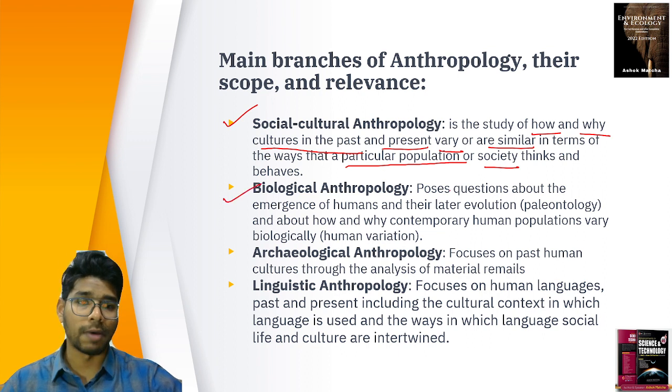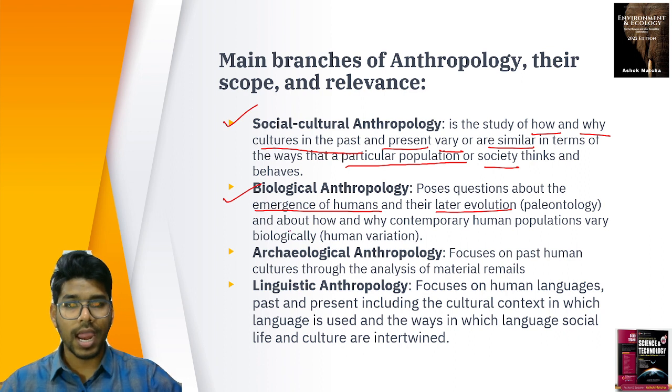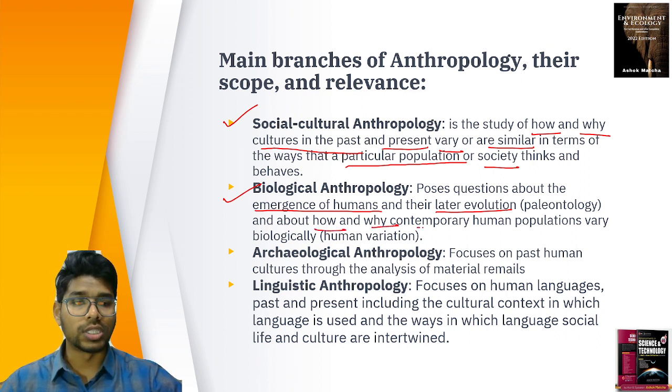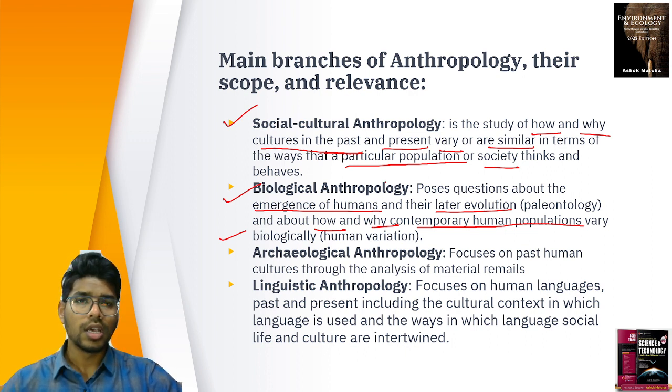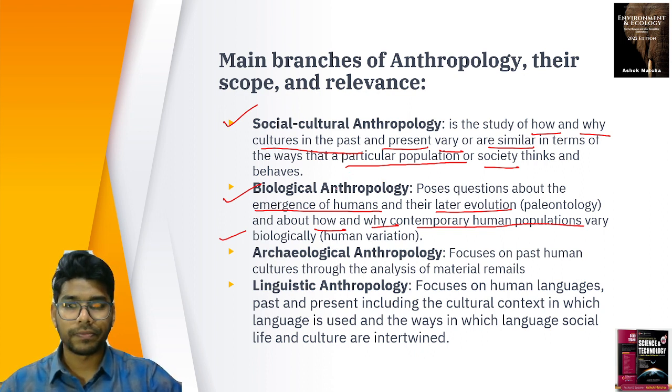Biological anthropology, the next part. It deals with the question of the emergence of humans and their later evolution, and about how and why contemporary human populations vary biologically. As I already explained, the African, American, Asian, all these people look totally different, morphologically or physiologically. What makes them different? How have they actually evolved into these diverse groups? That is studied biologically.